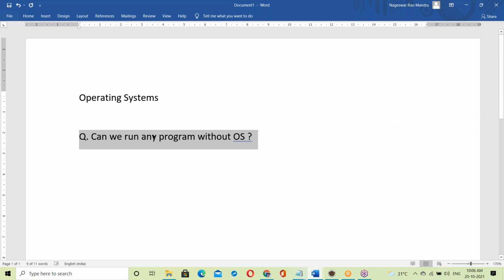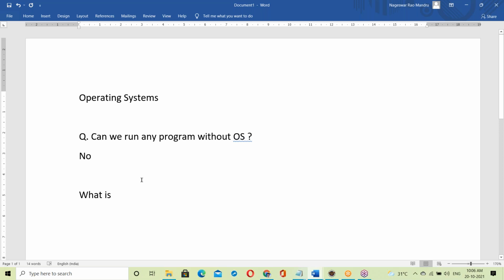Don't worry. So, can we run any program without an OS? No, an OS is compulsory. The answer is no, we can't run any program without it. So an OS is required. Now, what is an operating system?